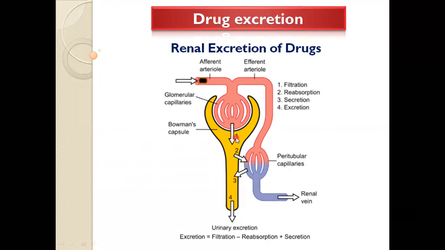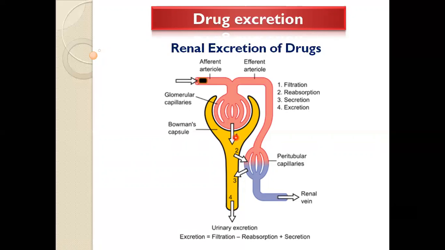In the very first step, the drug that is free form in the systemic circulation will come into the Bowman's capsule or glomerular filter with the help of blood arterioles. It will come into the renal system by various processes.